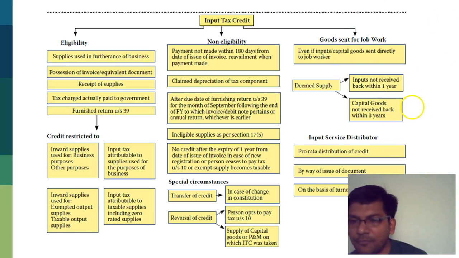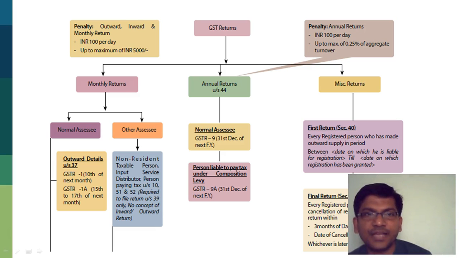ISD, that's the corporate headquarters, for example, will have to distribute credit in a pro rata manner. We'll have to issue a document for this, and the base will be the percentage of turnover in a state or union territory. As far as returns are concerned, the penalty is 100 rupees per day up to a maximum of 5,000. What are the returns? Annual returns, again, it is 100 rupees per day, but a maximum of 0.5% of aggregate turnover.